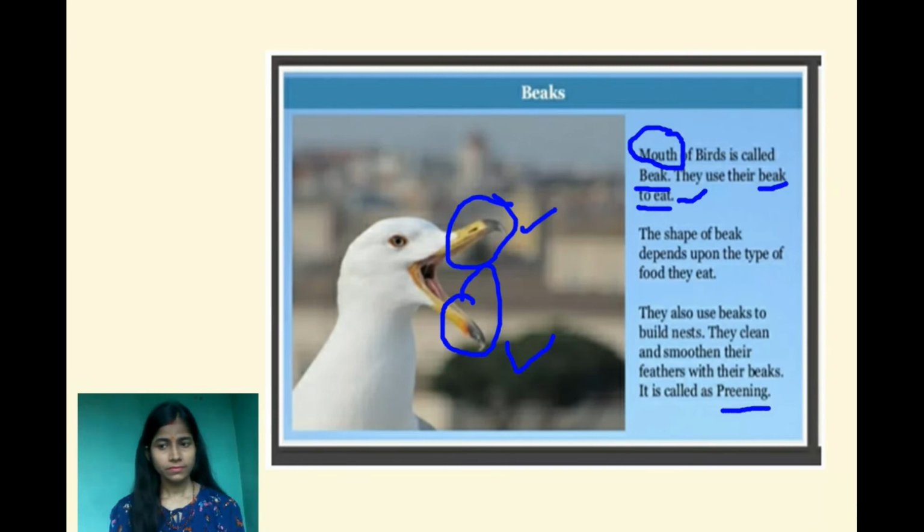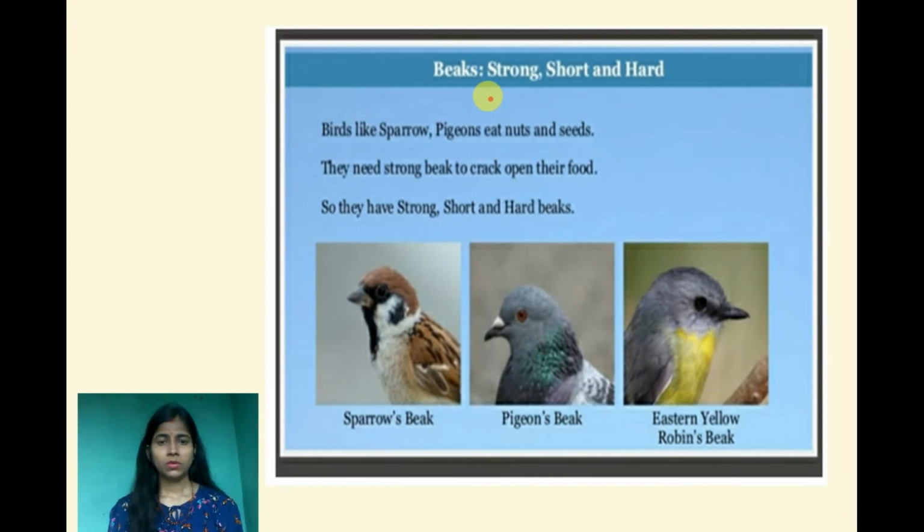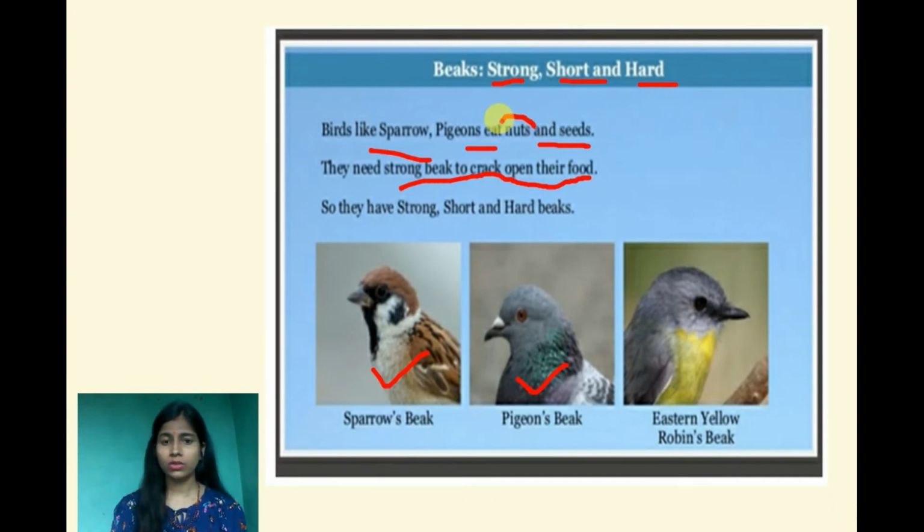Okay, students. Now we are going to discuss beaks and their different types. Strong, short and hard beak. Birds like sparrow and pigeon eat nuts and seeds. We know that a sparrow eats nuts and seeds. They need a strong beak to crack their food because nuts and seeds are very hard. So they need a strong beak.